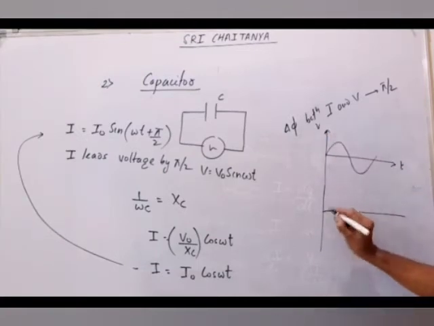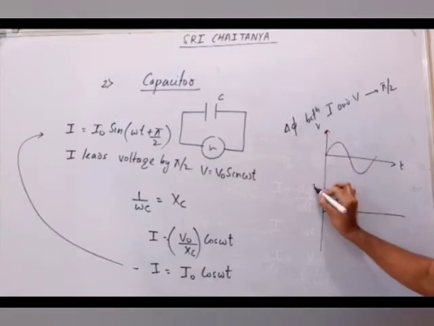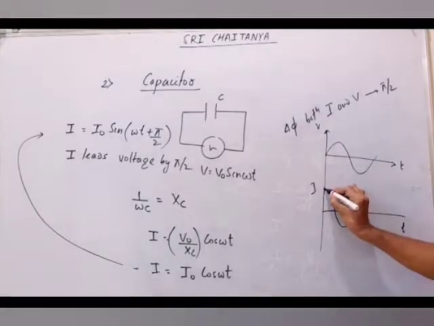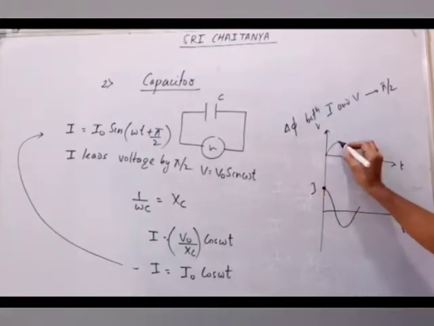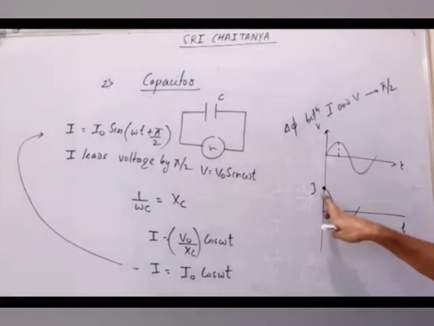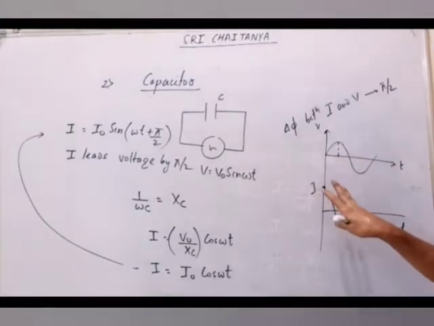this is the sine graph for voltage, and this is the graph for your current. That graph will be a cos graph. And you can see obviously it is leading because by the time voltage gets its maximum value, current is already at maximum. So that's why your current will lead.